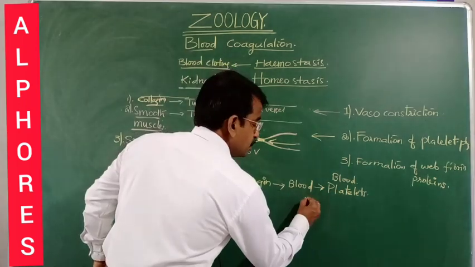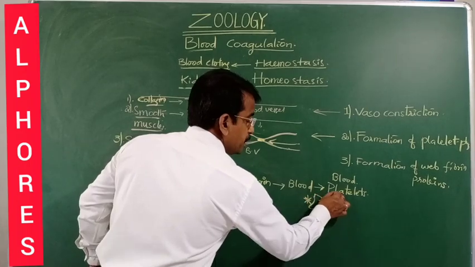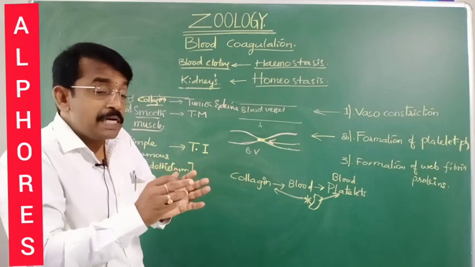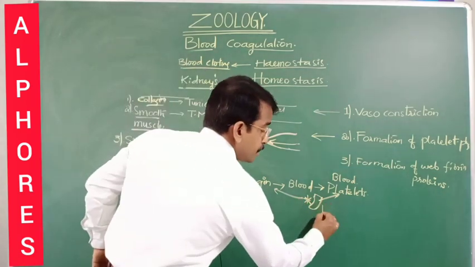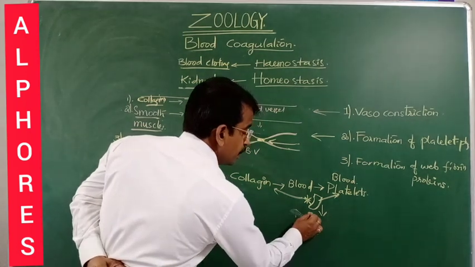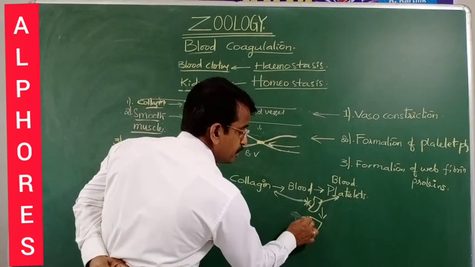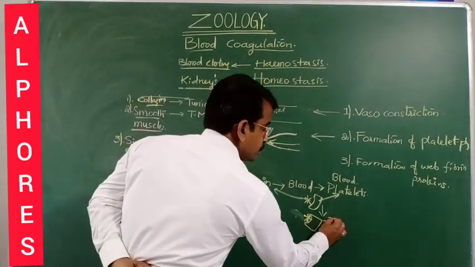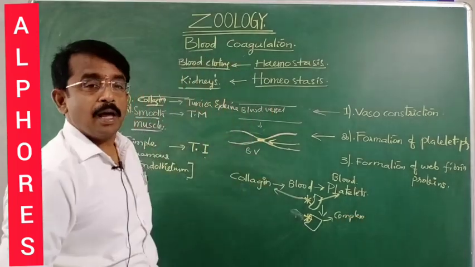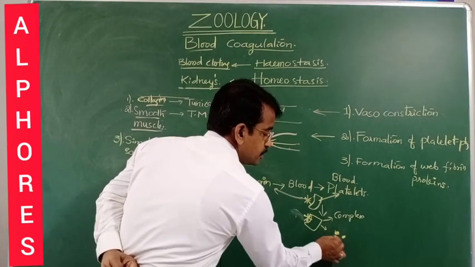So here, this is the collagen fiber bound to platelets, right? Look at here. This is a platelet and this is the collagen. This complex of platelet and collagen releases some secretions.